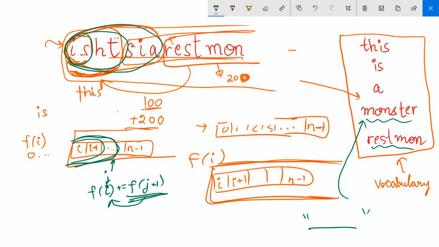Let's say I have monster. I can decode it in two ways, right? This can correspond to monster, and it can also correspond to restman, because if we jumble restman, we can get monster as a result.